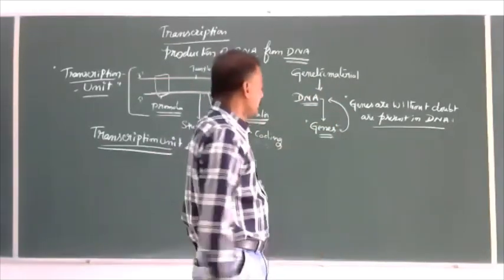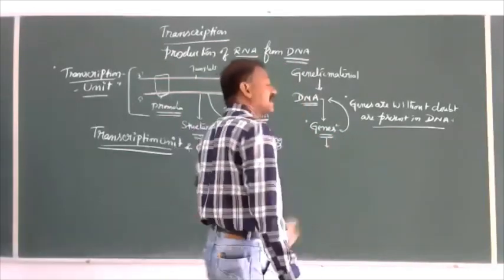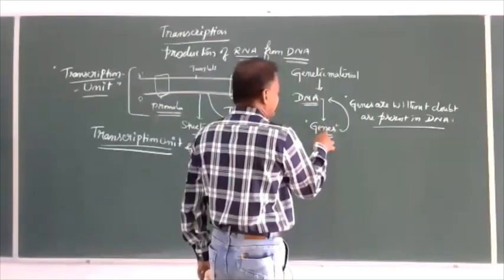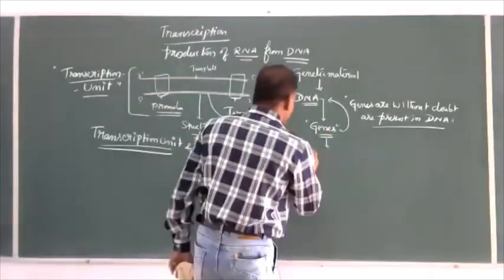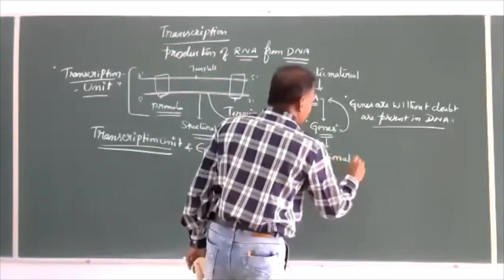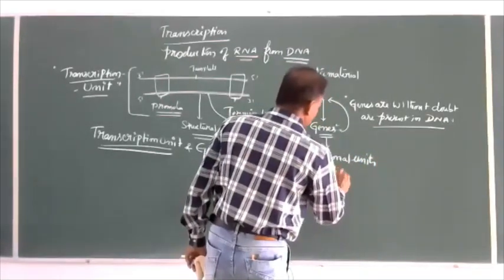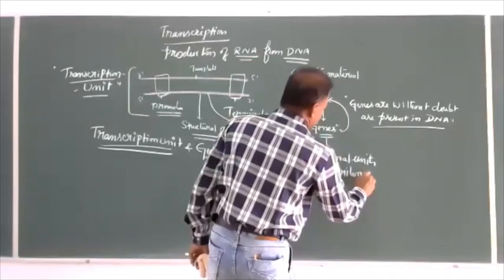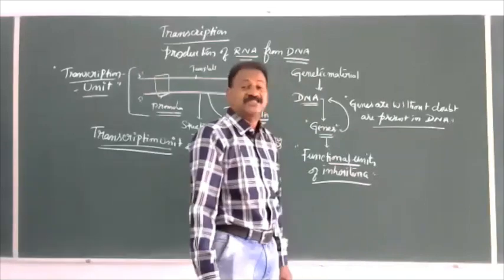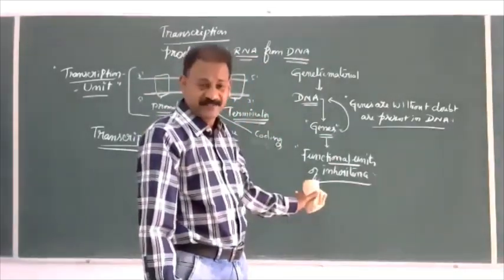Now here, genes means functional units of inheritance. So DNA is made up of genes, and genes are called functional units of inheritance, the first statement.